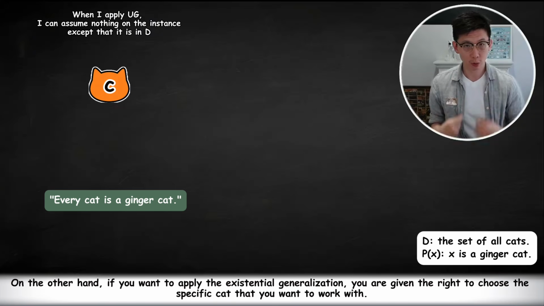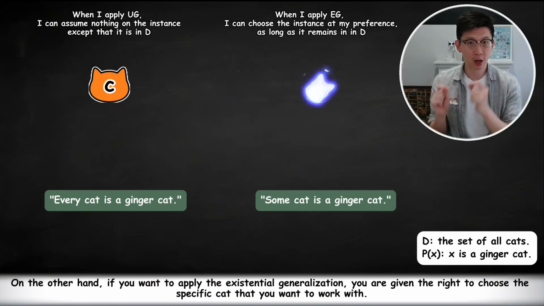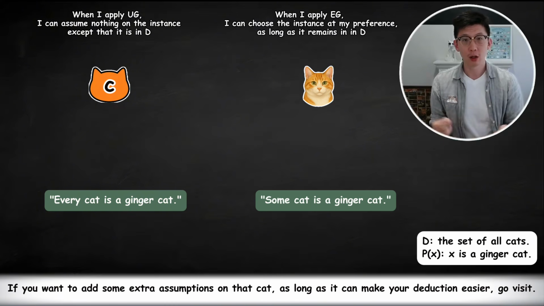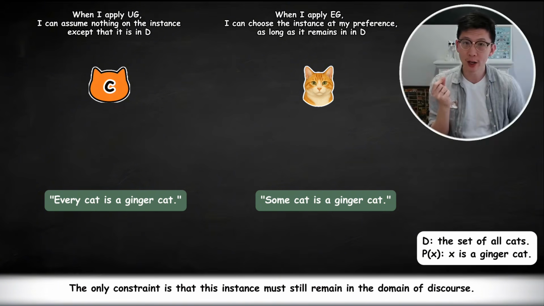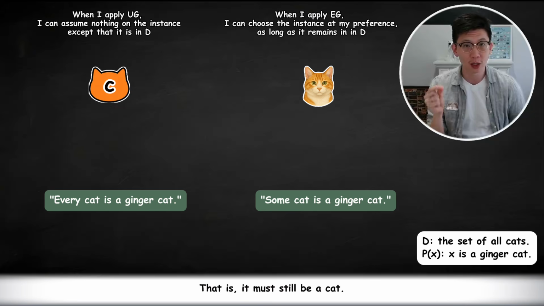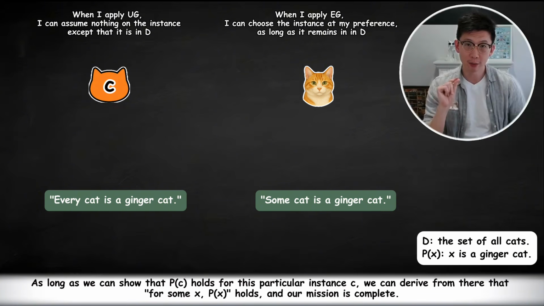On the other hand, if you want to apply the existential generalization, you are given the right to choose the specific cat that you want to work with. If you want to add some extra assumptions on that cat, as long as it can make your deduction easier, go with it. There's no problem. The only constraint is that this instance must still remain in the domain of discourse. That is, it must still be a cat. But other than that, you are totally free to choose an instance that might give you some advantage. As long as we can show that P(c) holds for this particular instance, we can derive from there that for some x, P(x) holds, and our mission is complete.